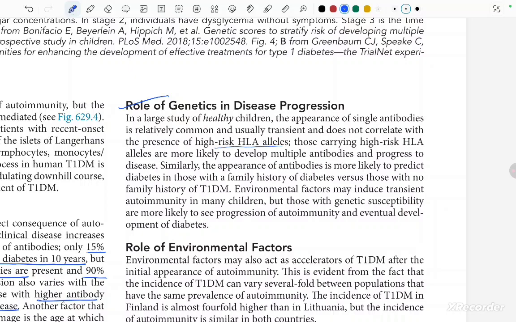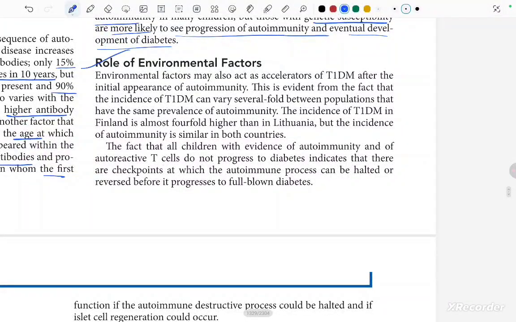Environmental factors may induce transient autoimmunity in many children, but those with genetic susceptibility are more likely to see progression of autoimmunity and eventual development of diabetes. Okay, so we read that environmental factors may induce transient autoimmunity, but those with genetic susceptibility are more likely to see progression of autoimmunity and eventual development of diabetes. Okay. Role of the environmental factors.